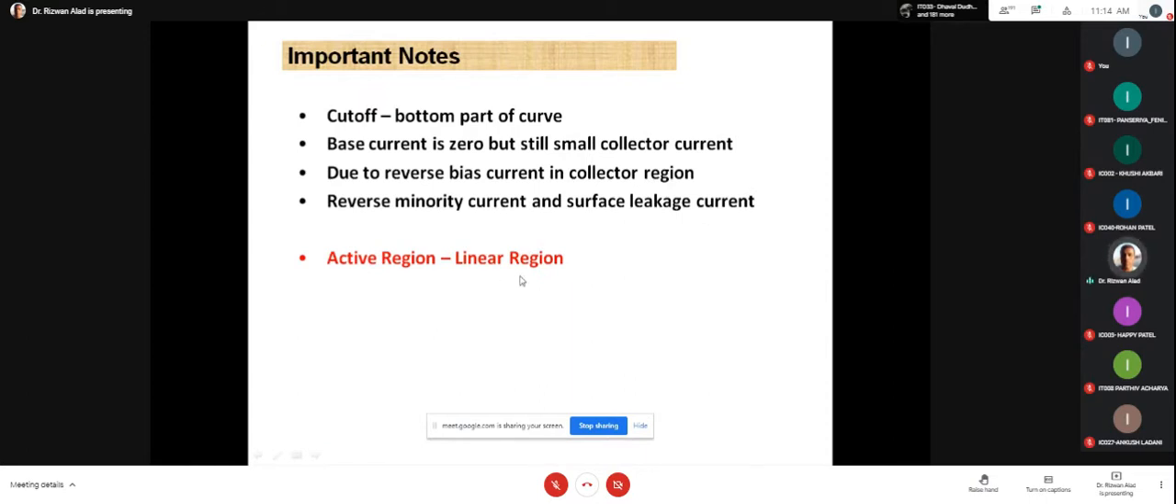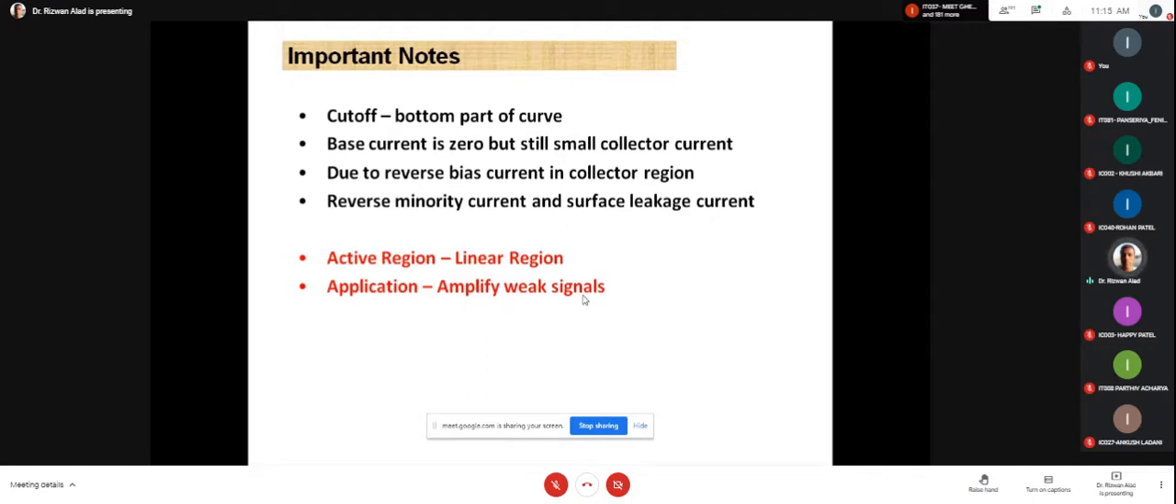Another region is the active region, it is known as the linear region. Now you should mention this thing very carefully. It is a very important concept. The active region is the linear region, and the application in the active region is to amplify the weak signal. Okay, what is the meaning of amplification? Anyone tell me what is the meaning of signal amplification?